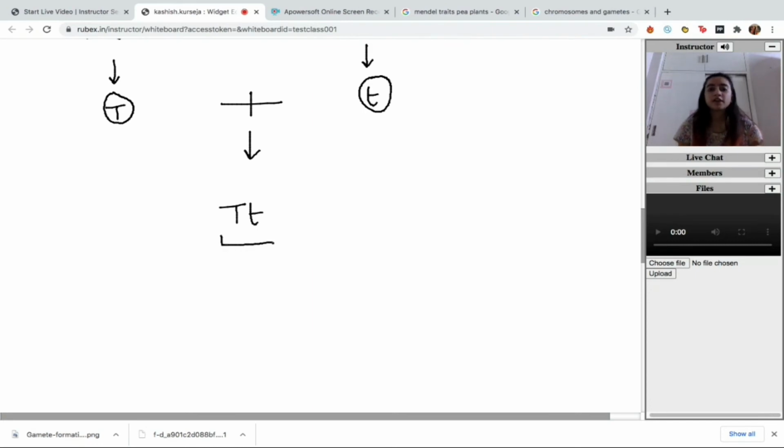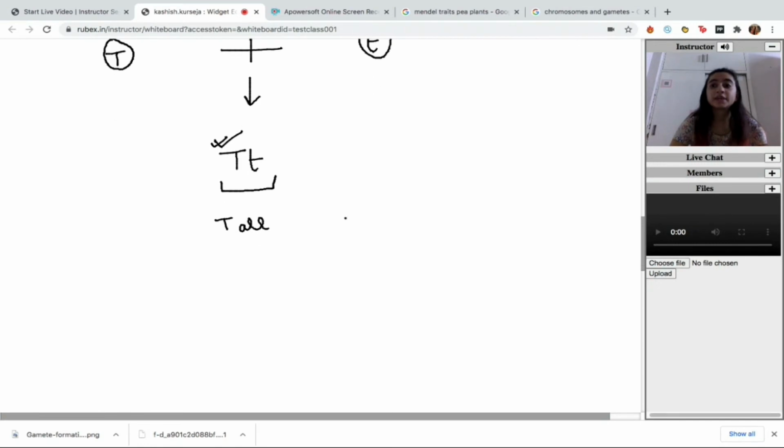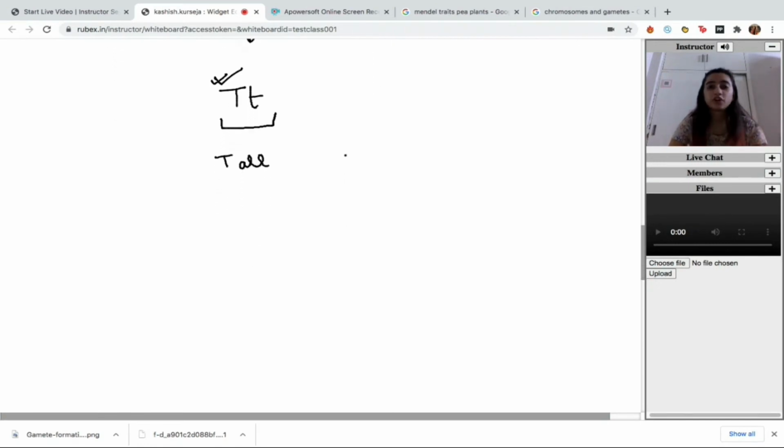So all of the zygotes produced will be of the mixed category, that is the heterozygous category. In appearance, they are all going to be tall because all of them are having at least one copy of capital T, and even one copy of capital T is enough to cause the tall phenotype. Moving on to form the second progeny, that is the second children of the same generation.